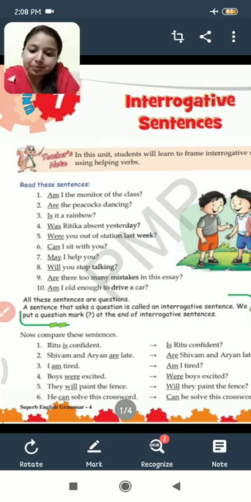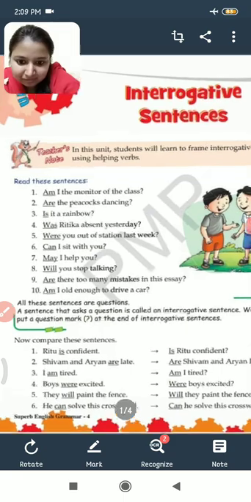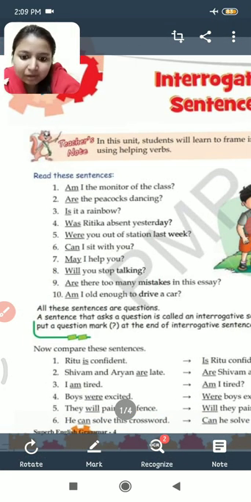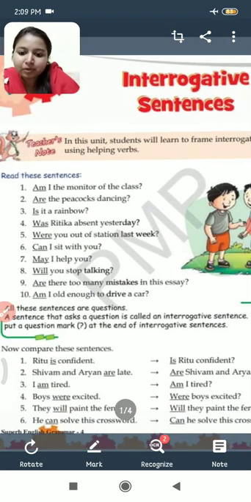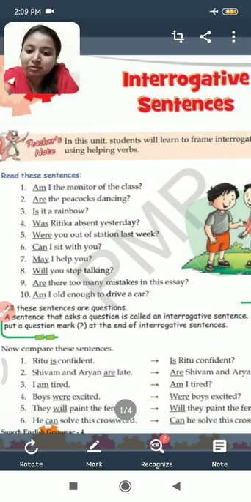Children, one point. Whenever we are framing any interrogative sentence, you just have to place the helping verb before the subject. For example, let us just compare these sentences. Ritu is confident. What is the helping verb in this sentence? Is is the helping verb. So is will come before Ritu, and Ritu is the subject. So the helping verb comes before the subject. So, is Ritu confident? And a question mark.